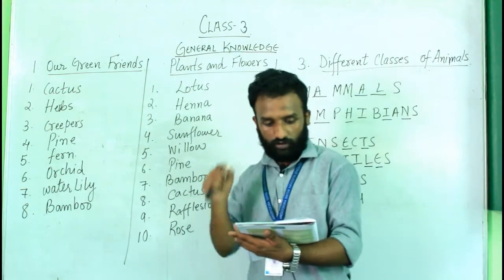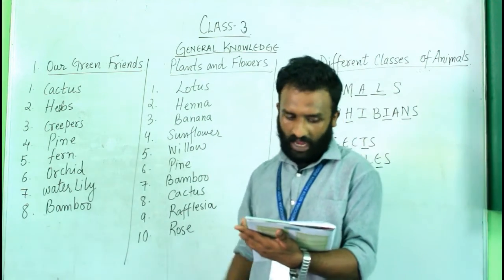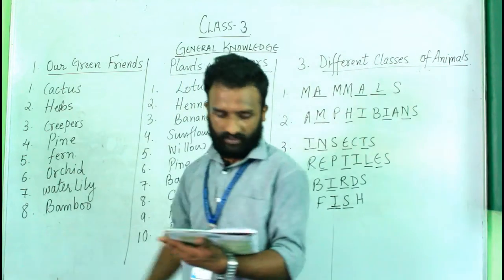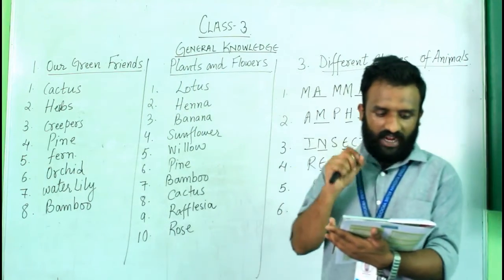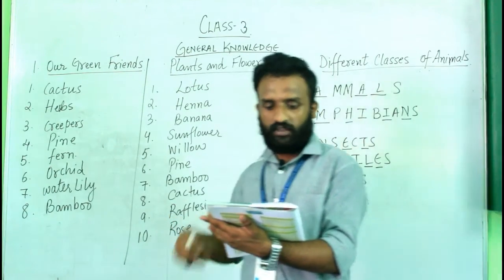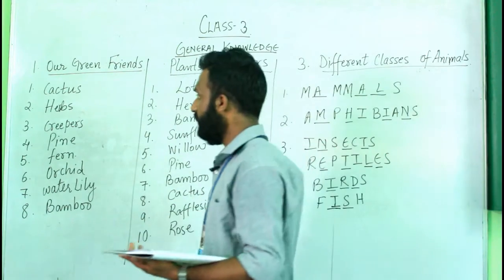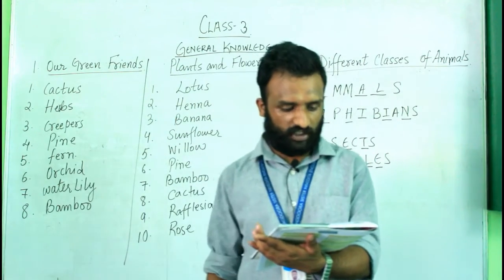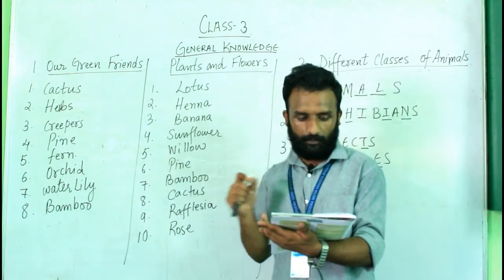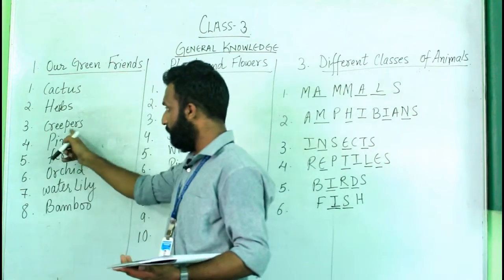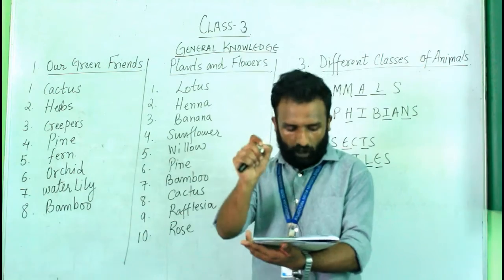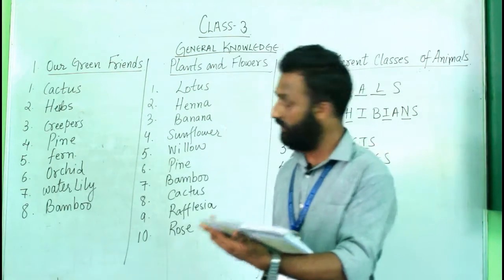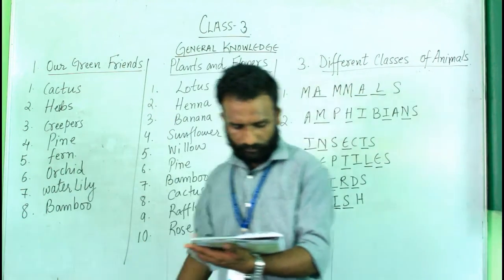A plant that grows in hot dry place, that is desert, and has a lot of spikes, that is cactus. Number one answer is cactus. Number two, a plant that is used in medicine or to enhance the taste of different foods, that is herbs. Number three, a plant that grows along the ground or other surface. Pumpkin and bottle gourd are examples of this plant. The answer for that is creepers. Number four, a tall plant with thin sharp leaves called needles that do not fall off in winters. The answer is pine.